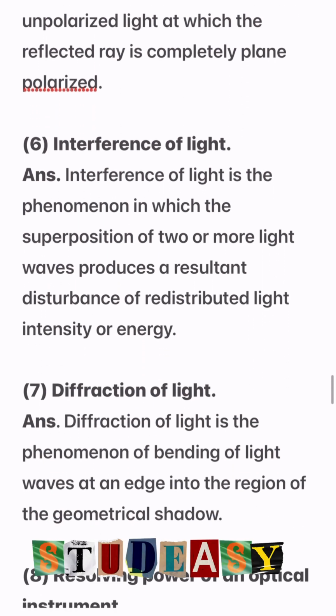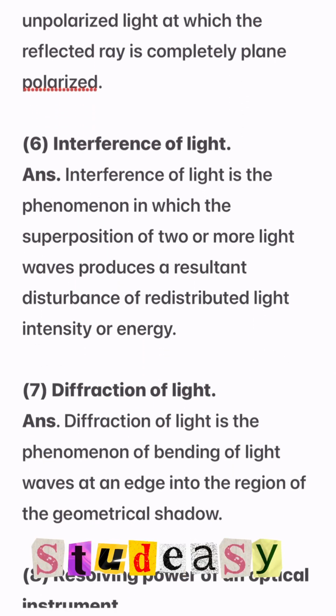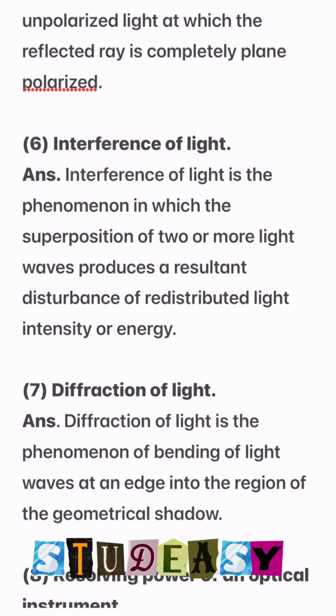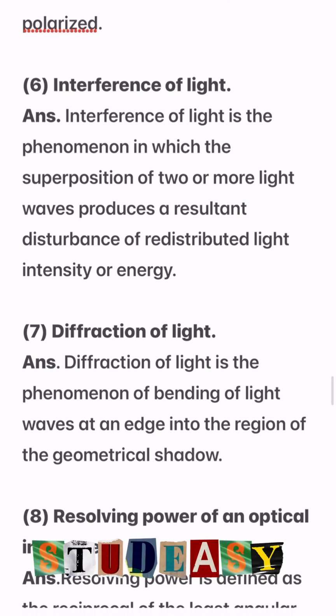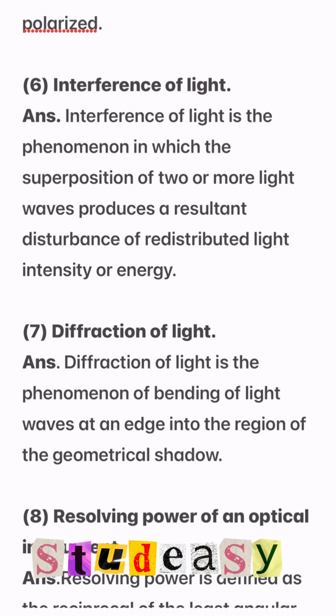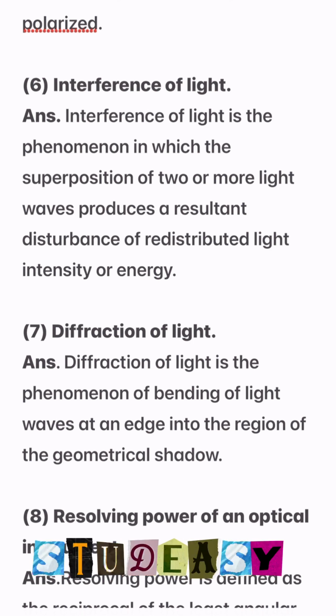Number 6, interference of light. Interference of light is the phenomenon in which the superposition of two or more light waves produces a resultant disturbance of redistributed light intensity or energy.